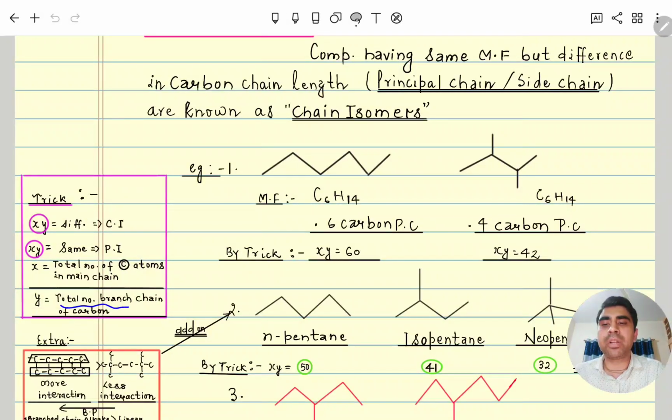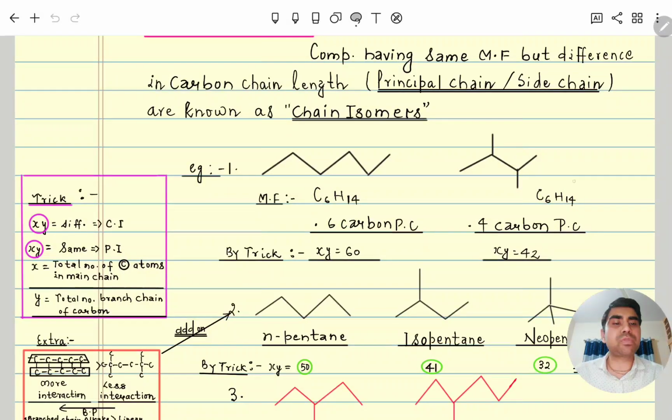Total number of branch chains, which are started by carbon. So like here you can see the X value is the total number of carbon, 6 in the main chain, side chain 0, so the XY value is 60. Here you can see the total main chain carbon is 4, so 4, and side chain how many carbon? 2, so it is 42. So the XY value is different, so both are chain isomers.